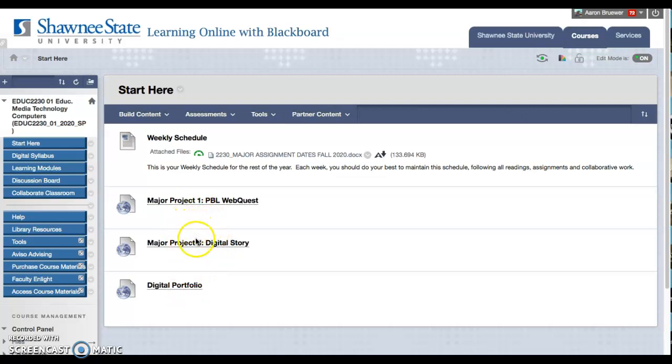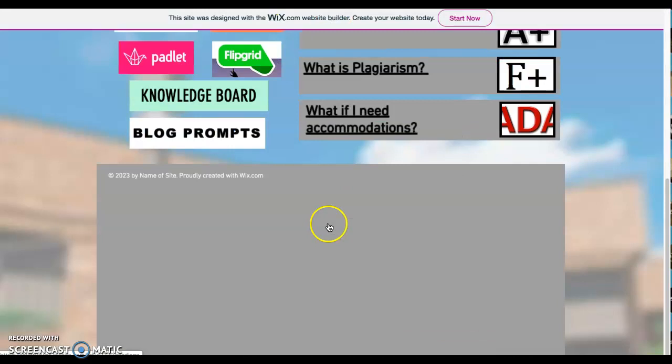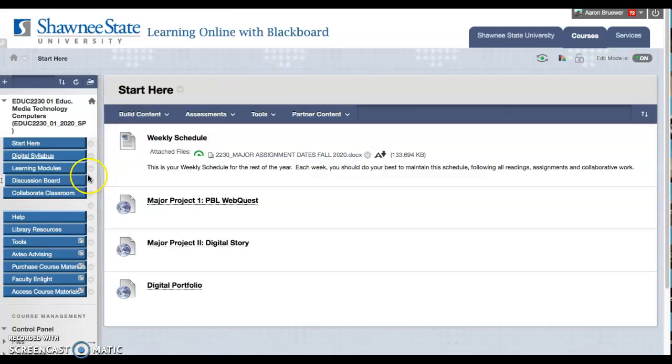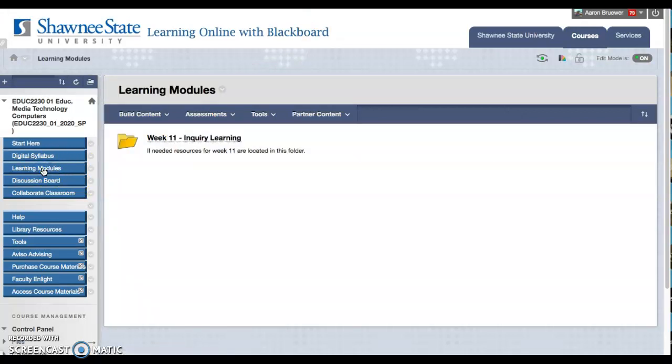These are found on our digital syllabus, which you have a link to right here. It will pull up the digital syllabus, and everything that you're used to is still located where it was. To get to the weekly learning modules, you must go to Learning Modules. You'll find here Week 11. All needed resources for Week 11 are located in this folder.